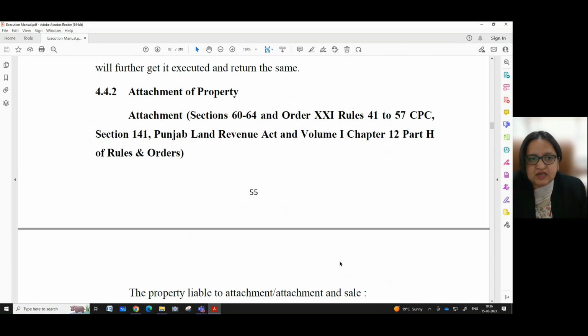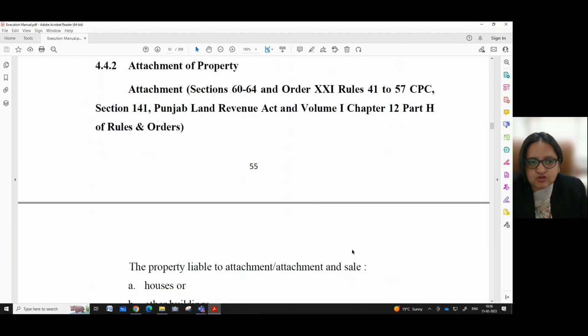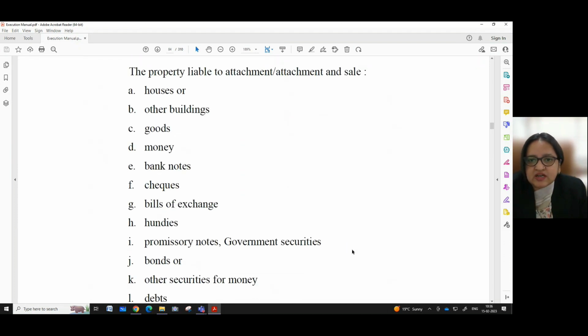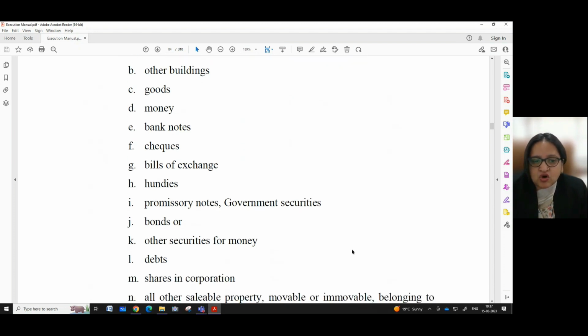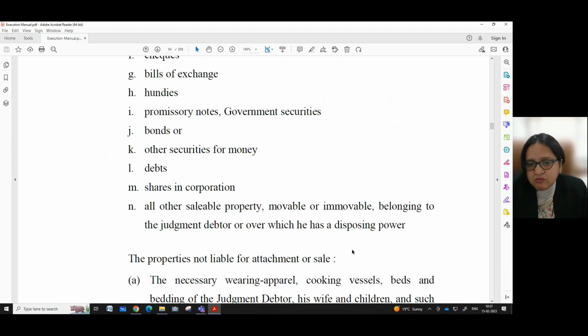Now coming to the attachment of property. Attachment: sections 60 to 64 and Order 21 Rules 41 to 57 CPC, section 141 Punjab Land Revenue Act and volume 1 chapter 12 part H of rules and orders. The property liable to attachment or attachment and sale, a list has been given: houses or other buildings, goods, money, banknotes, checks, bills of exchange, hundis, promissory notes, government securities, bonds or other securities for money, debts, shares in corporation, all other saleable property, movable or immovable, belonging to the judgment debtor or over which he has a disposing power.